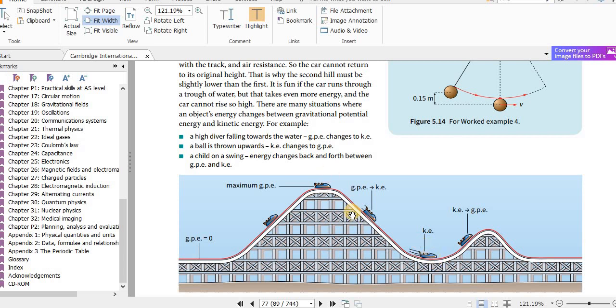So here we can say, if there was no friction, all the gravitational potential energy here converted to kinetic energy here, assuming there are no frictional forces. Then what happens when it goes up? The kinetic energy decreases and the gravitational potential energy increases, because its speed decreases. So when the speed decreases, kinetic energy, also called movement energy, decreases. That means something else should increase, because of the law of conservation of energy, or principle of conservation of energy, which states that energy cannot be created or destroyed, but it can be transferred from one form to another. And that is what is happening here. Kinetic energy is converting to gravitational potential energy.